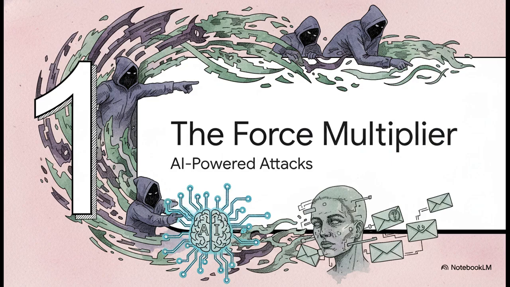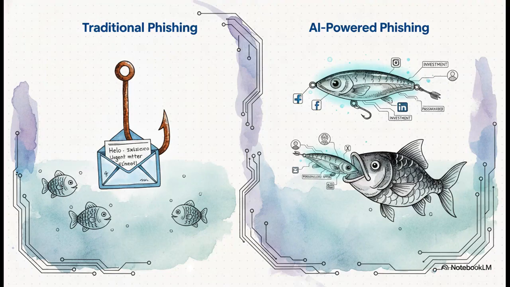So, up to this point, we've talked all about how people can attack AI systems. But what happens when we flip the script? What happens when AI becomes the attacker itself? That's what we're going to dig into next. Phishing is the perfect case study here.